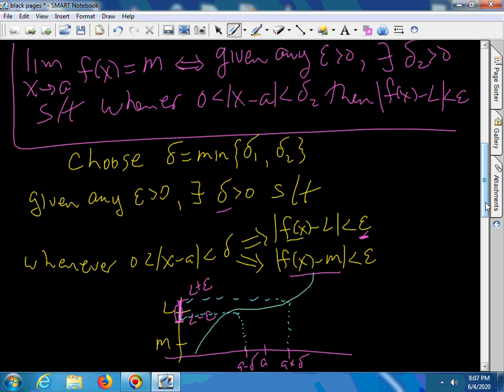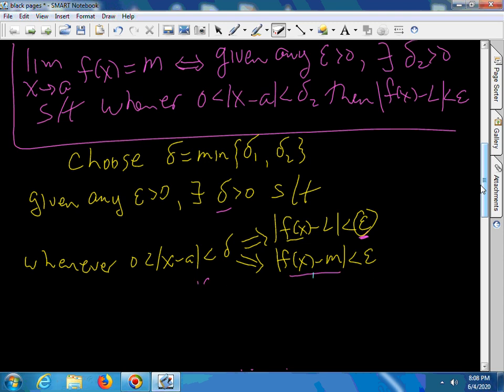So every time I pick a delta neighborhood around a, the image f of all of these numbers ends up between L minus epsilon and L plus epsilon. But wait a minute, they're supposed to be getting closer to M, and they aren't. If I make a smaller epsilon, I'll only be within that range of L. So it can't both happen at the same time.